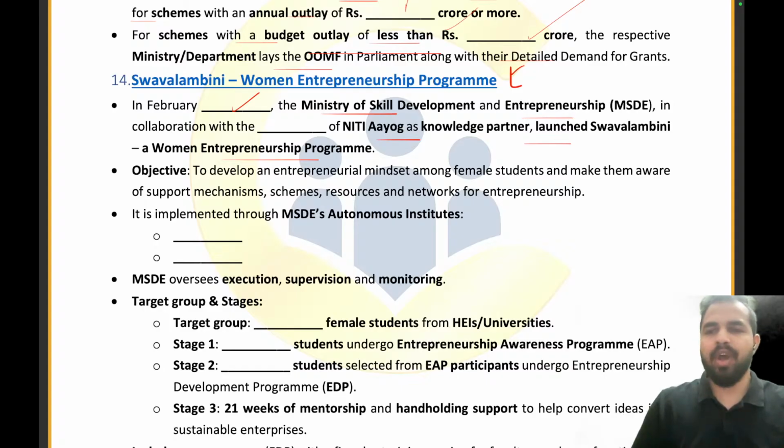So, yes, it was Swavlambini, with the Women Entrepreneurship Platform of the Niti Aayog. But what was the year here? It was 2024, right? It was 2025, 2022, 2025 or 2024. Yes, absolutely right. This is the right answer.